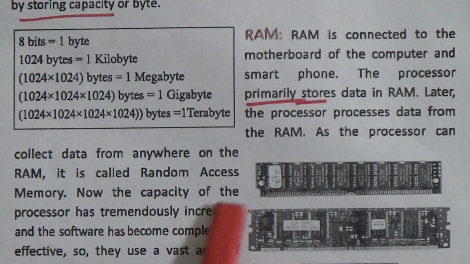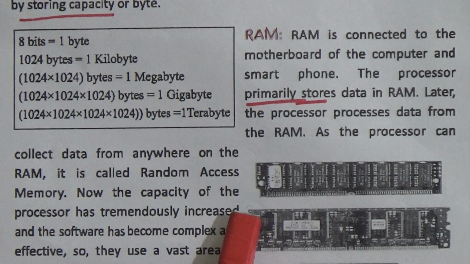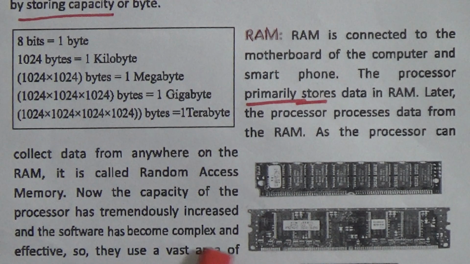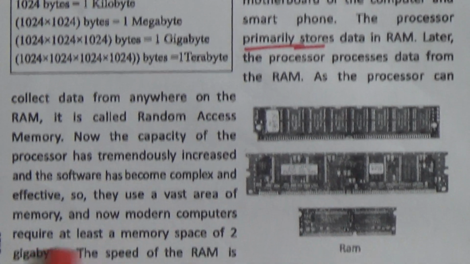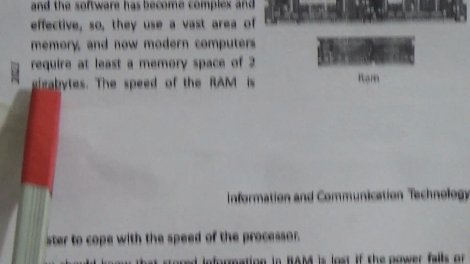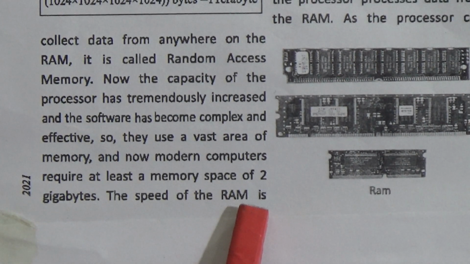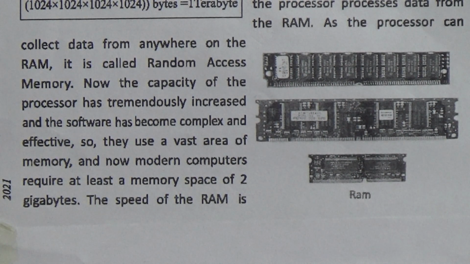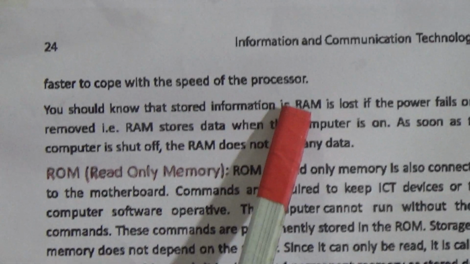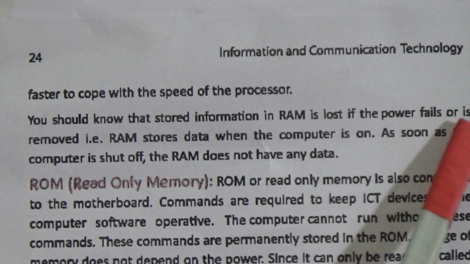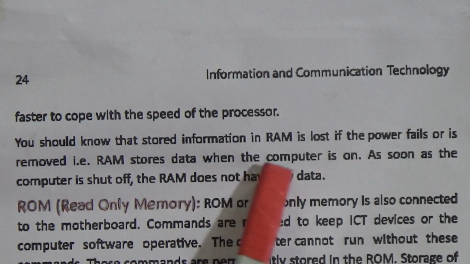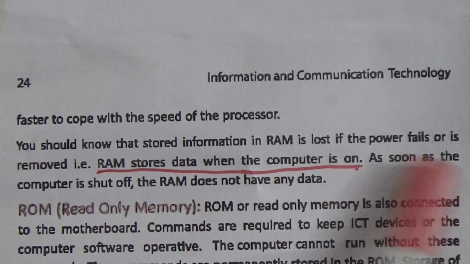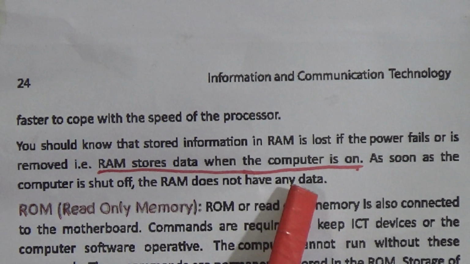Now the capacity of the processor has tremendously increased and the software has become complex and effective. So they use a vast area of memory, and modern computers require at least a memory space of 2 GB. The speed of the RAM is fast to cope with the speed of the processor. You should know that information stored in RAM is lost if the power fails or is removed. RAM stores data when the computer is on. As soon as the computer is shut off, the RAM does not have any data.